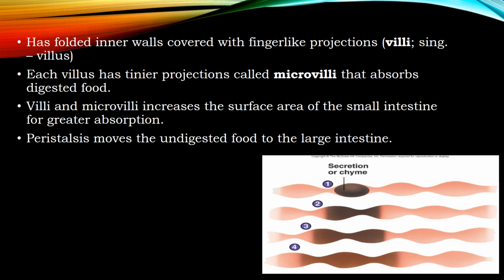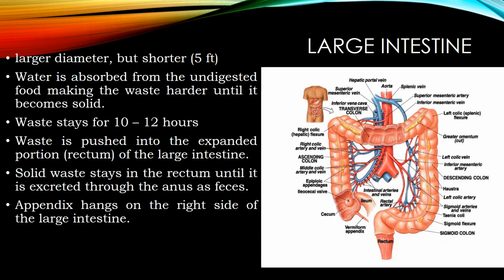Here we can see the movement of the food in the small intestine from the starting duodenum to the ileum region, and it moves the food into the large intestine. In the picture we can see the large intestine. The picture itself says that the large intestine is larger in diameter but shorter in length. Water is absorbed from the undigested food, making the waste harder until it becomes solid.